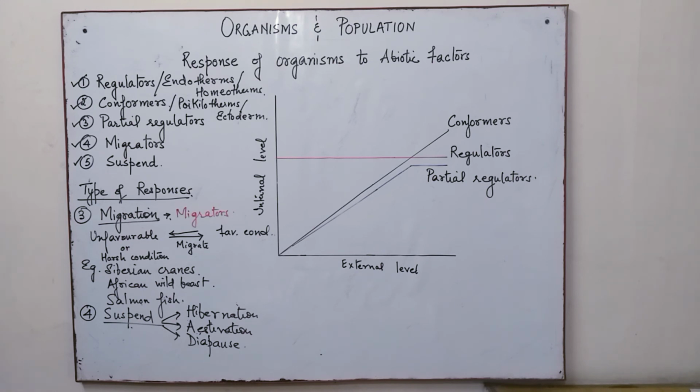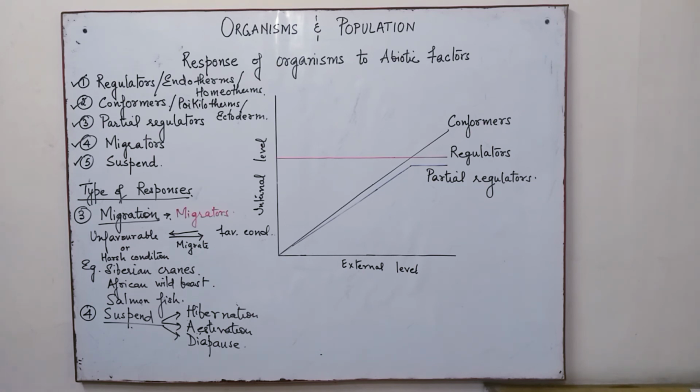Many zooplanktons undergo this process, in which they suspend the development, and as a result the organism does not waste its energy, but on the return of favorable conditions, the organism will develop and perform a lot of activities.